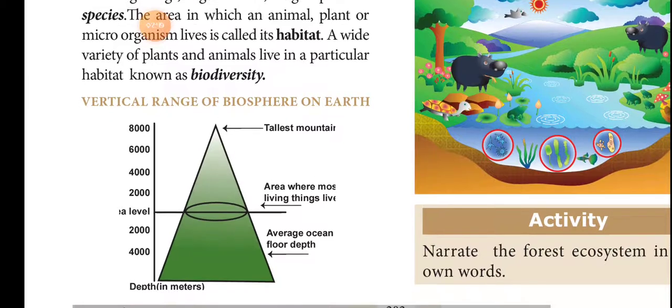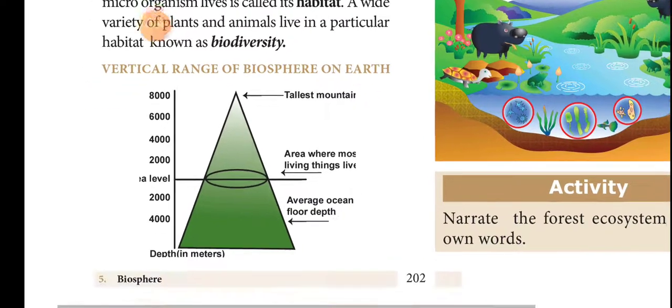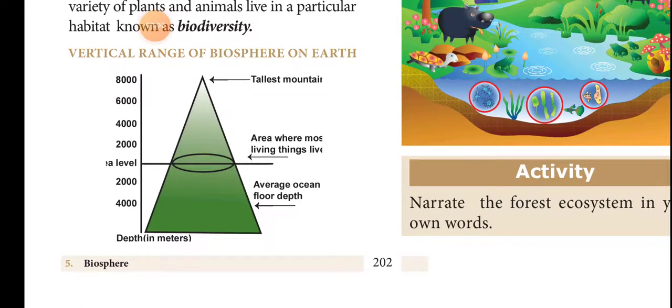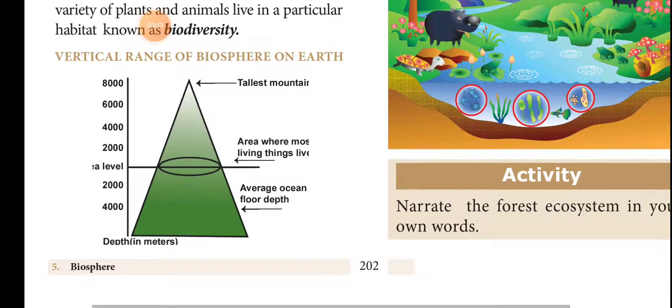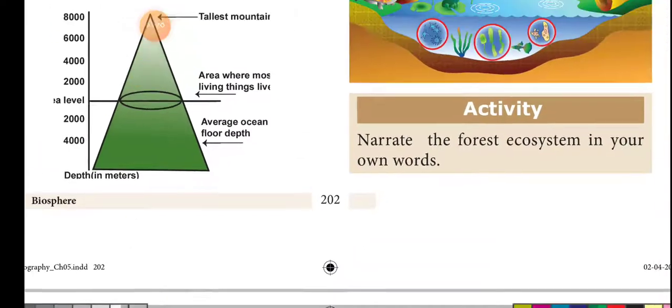Here is given the vertical range of the biosphere on the earth. First, the tallest mountain, the mean sea level, and the bottom, the average ocean floor depth. Here the center is the sea level. Above and below the sea level is the area where most living things live. This is the vertical range of the biosphere on the earth.